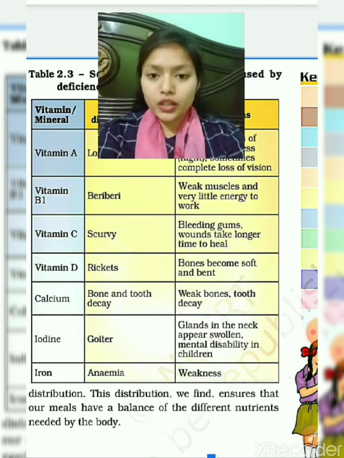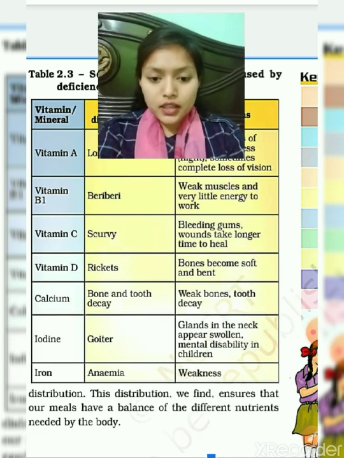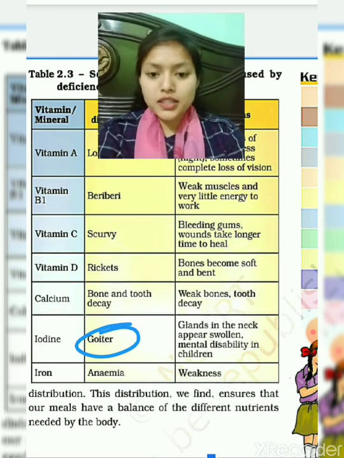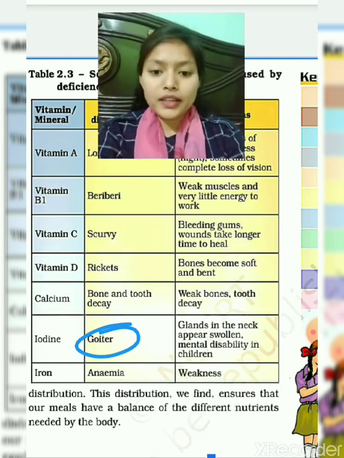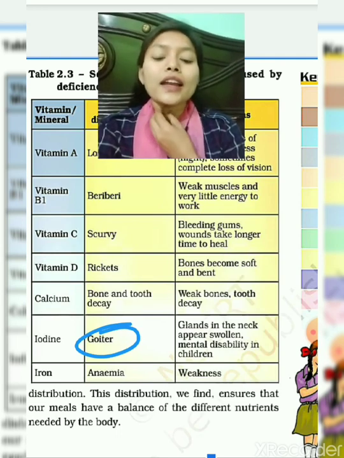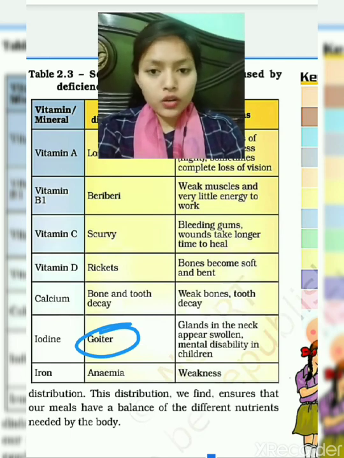Now iodine. The disease caused by iodine deficiency is goiter. And what are the symptoms? The gland in the neck appears swollen, and there is mental disability in children. Due to the lack of iodine, this gland will swell up, and this is called goiter.